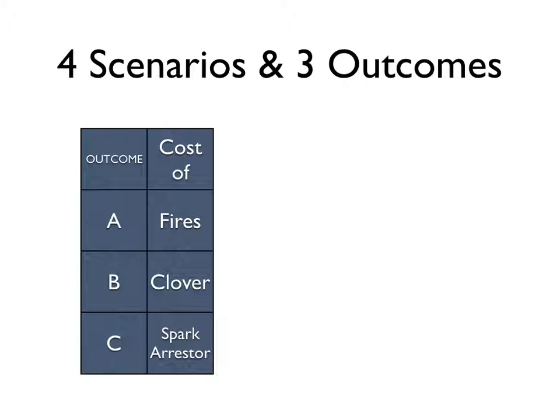We still have sparks because the railroad is emitting sparks, but the farmers have switched their crops to clover. The only harm is that the farmers don't get as much money for their crops, so they lose that. And the third outcome is a spark arrestor. The railroads will install a spark arrestor.